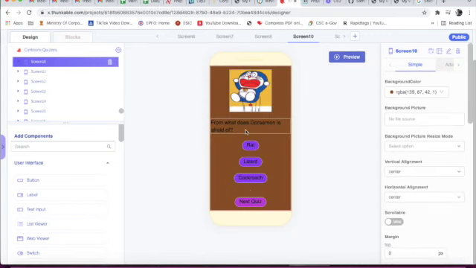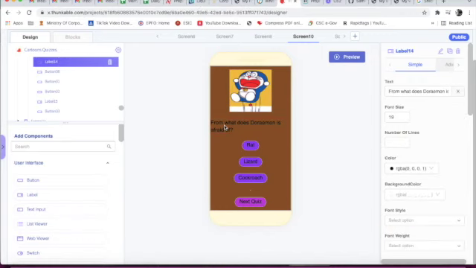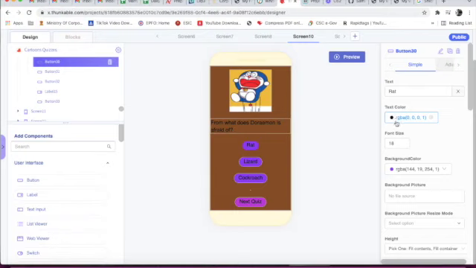This is Doraemon's channel. Now this is image 7. Now this is label 14. Text is what Doraemon is afraid of. Now this is button 30. Text is red, text color is black, font size is 18, background color is purple.